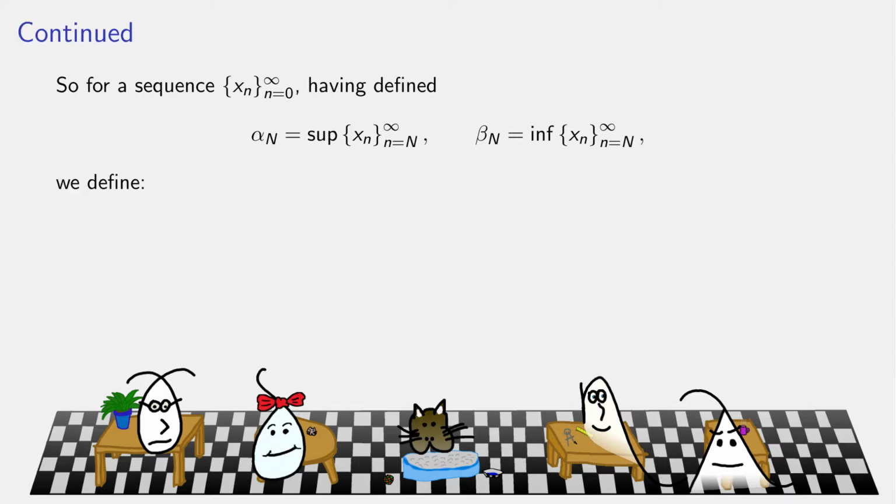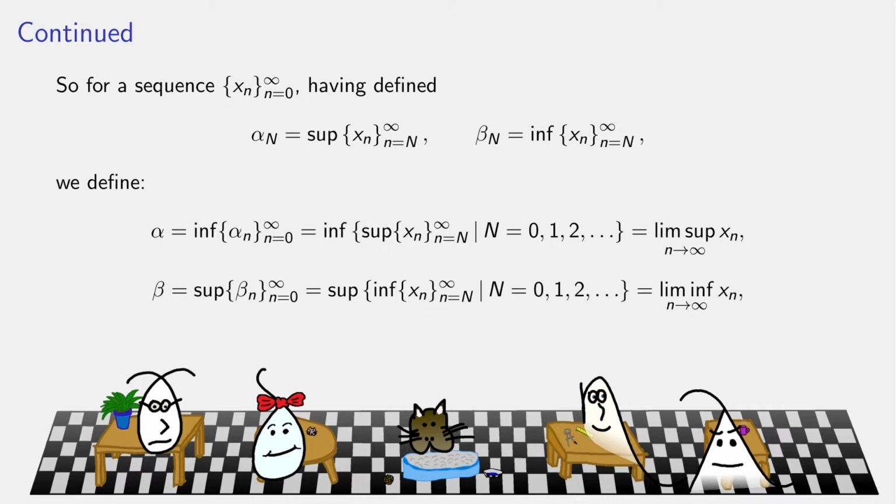Okay, so we've got this sequence of suprema, the alpha n, and the sequence of infima, the beta n. So we define the following. Alpha is the infimum of all the alpha n's. So it's the infimum of all of the suprema of the various cutoff versions, and we call that the LimSup, the infimum of all the supremums. Conversely, beta is the supremum of all the infimums, and it's called the LimInf of the original sequence.